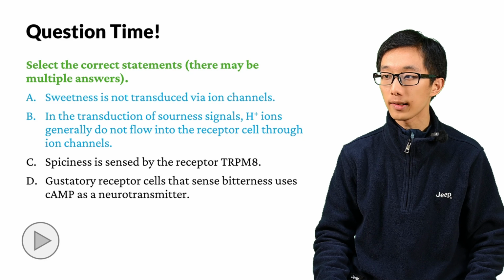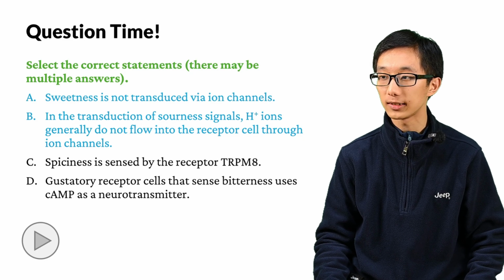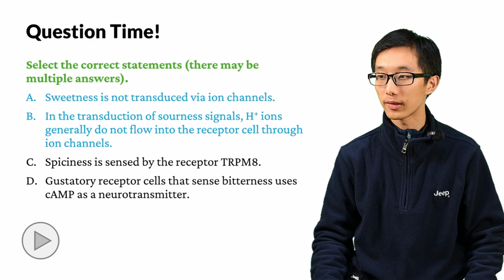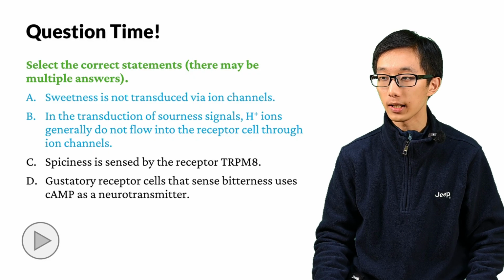C. Spiciness is sensed by the receptor TRPV1, not M8. TRPM8 is responsible for sensing the cool sensation of menthol. D. Gustatory receptor cells that sense bitterness use ATP as a neurotransmitter. Usually, cAMP is used as a secondary messenger inside the cell.